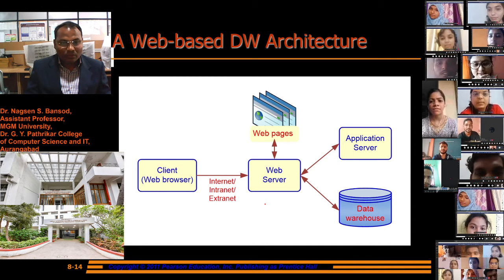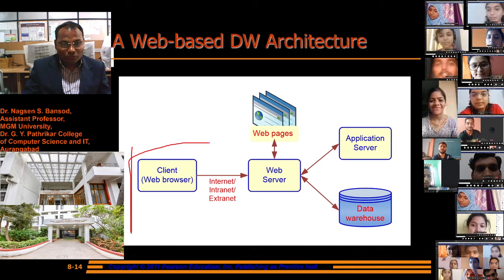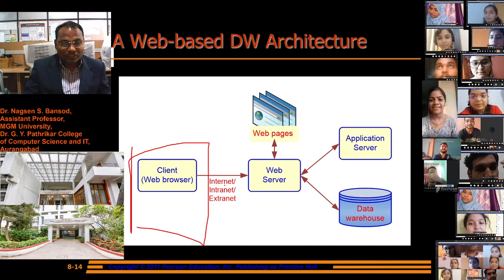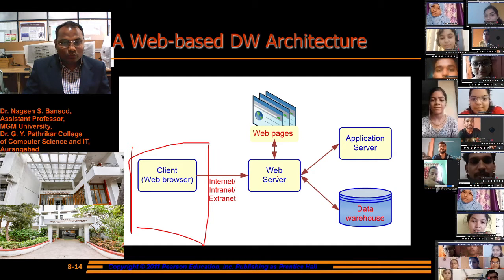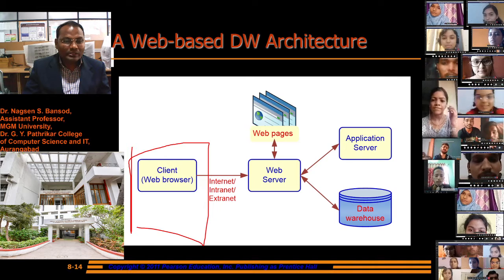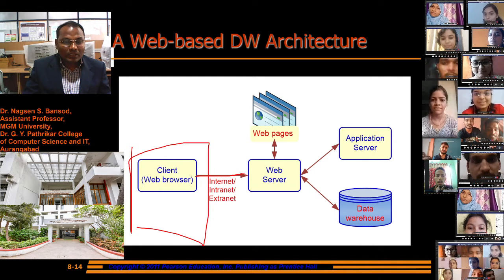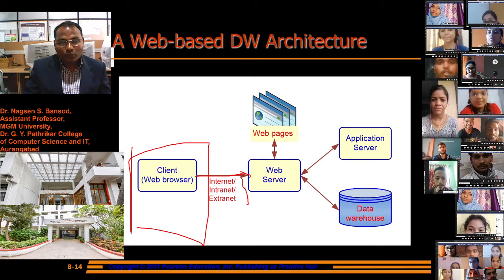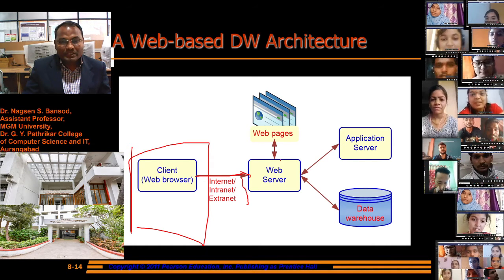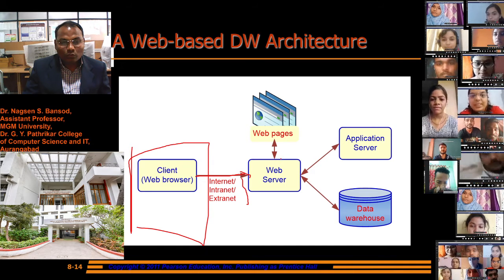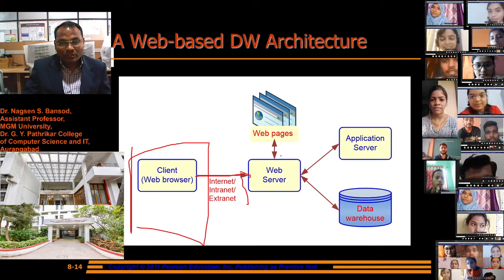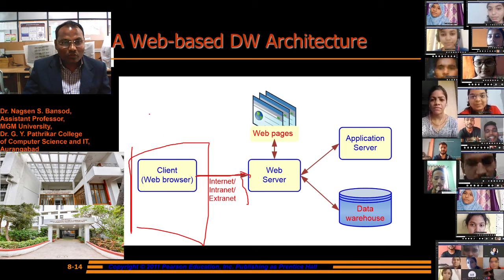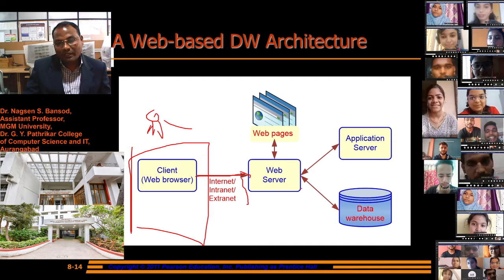You can look at the client browser. Through the browser, the internet is required to connect to the web server, or intranet or extranet. One of these three connectivity types is required to connect the client to the web server. Then we have to crawl web pages, and after crawling we will get the necessary information required by this client.